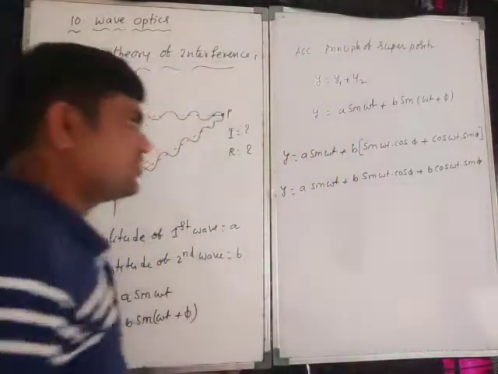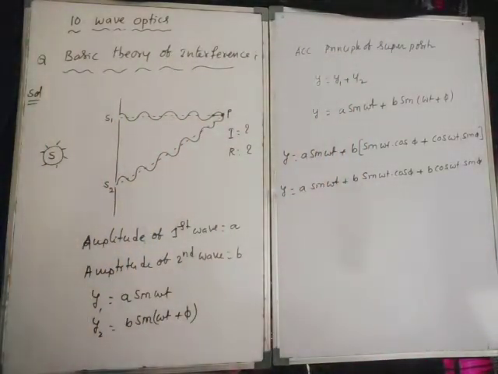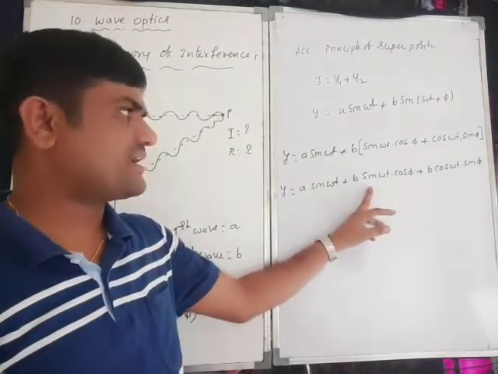Okay, now any common here? Yes, sin omega t, sin omega t.